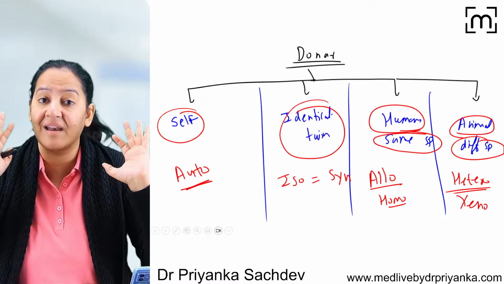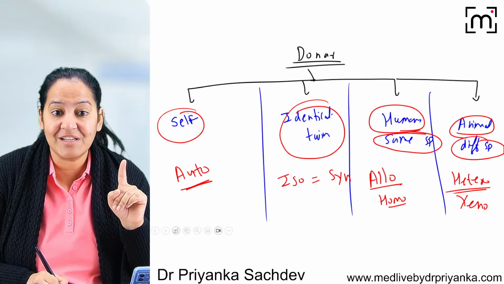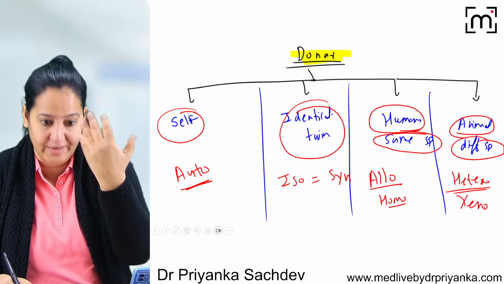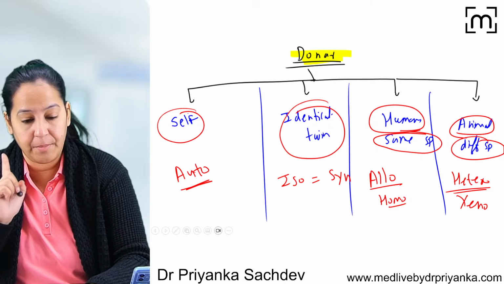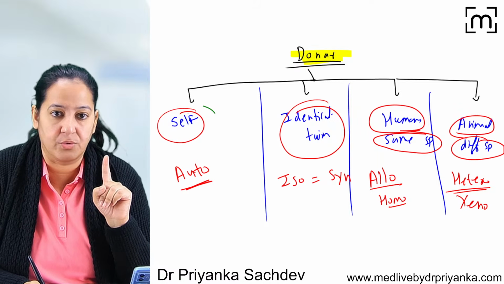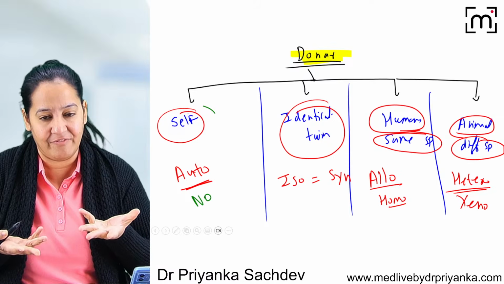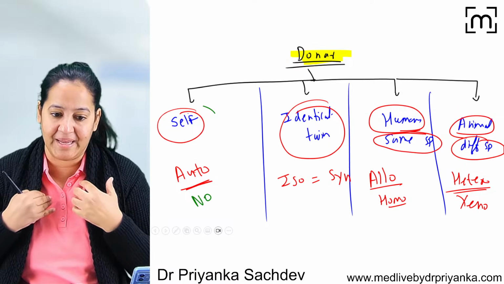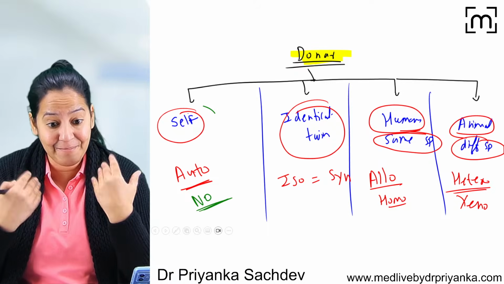So first learn the classification of the graft, the classification of the transplant. This classification is based on the donor. Who is the donor? If I need a transplant, who will donate to me? So based on the donor, there are 4 types. Out of these 4, please mind it very carefully. There is no rejection in the first two. In the autograft, there is no rejection because the person is the self. You take my skin only and transplant it to me only. Who's the donor? Me. Who's the recipient? Me. So will my body reject it? No, not at all. There is no chance of rejection. 100% acceptance.